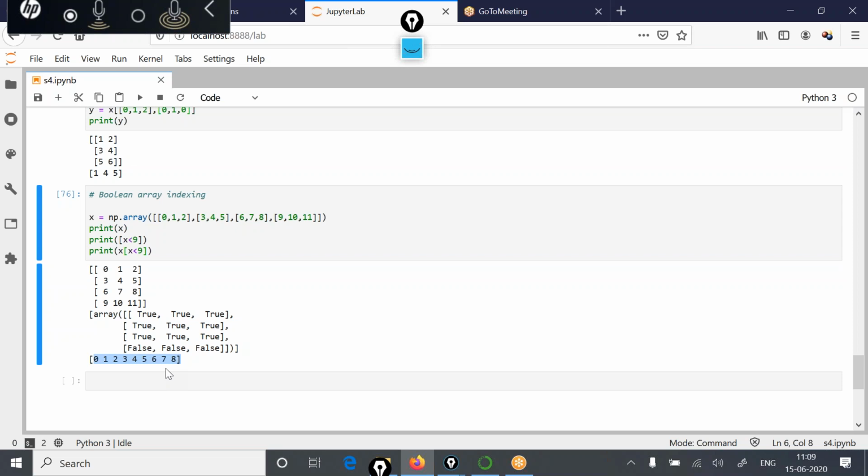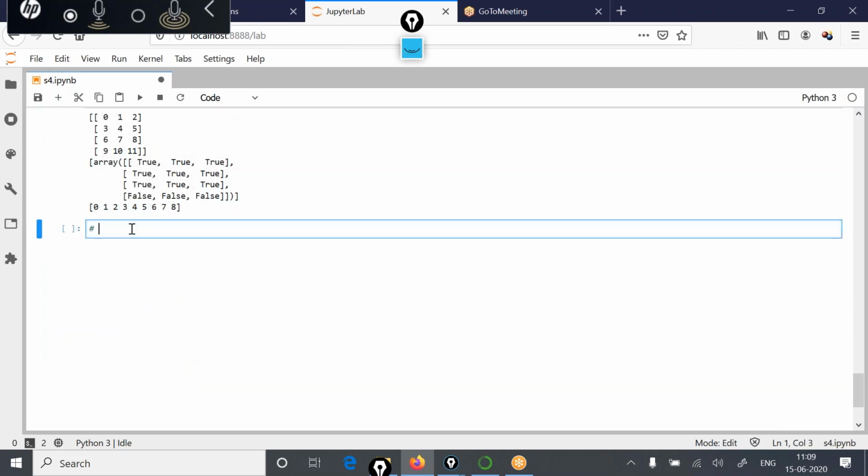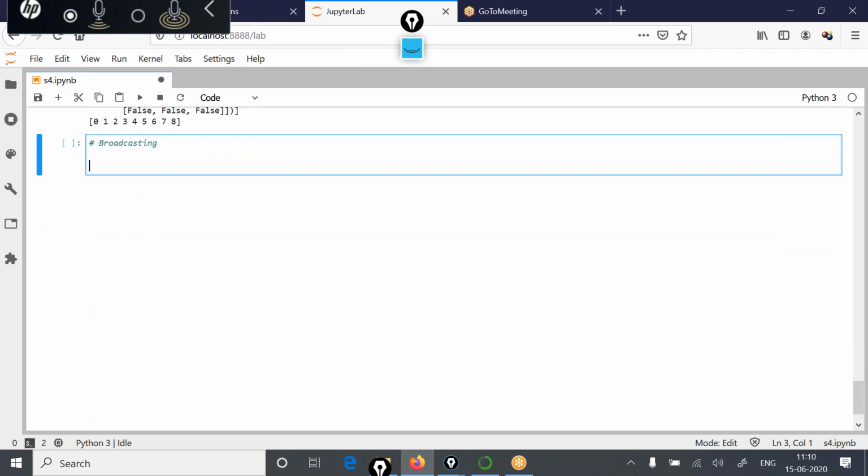Another important concept in NumPy array is also broadcasting. So let's try to understand what this broadcasting is. Again, for that we will consider a NumPy array. Let's say np.array 10, 20, 30, 40.